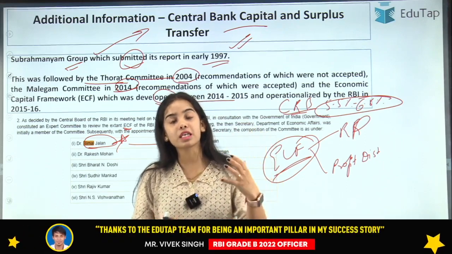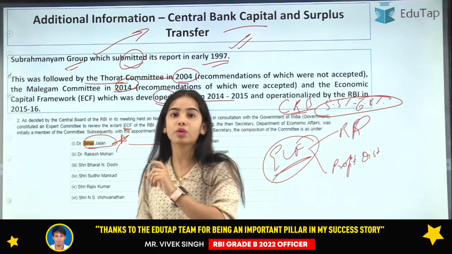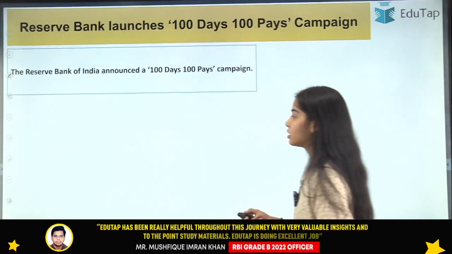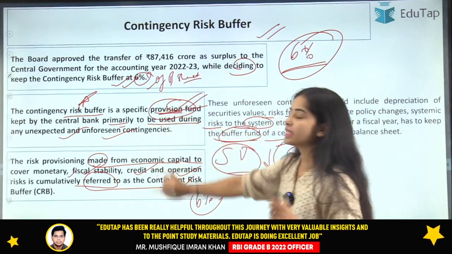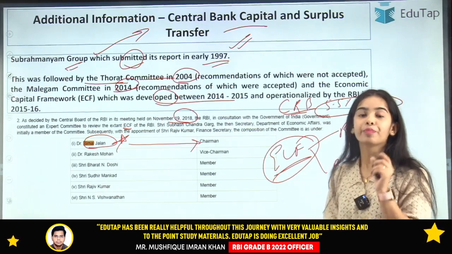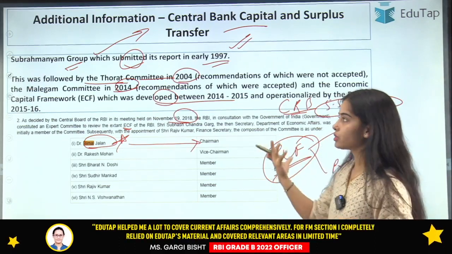Previously the RBI was keeping a 5.5% contingency risk buffer, but now the RBI has increased the contingency risk buffer to 6% of the balance sheet. Okay, so this was all that you needed to understand from this news article point of view.